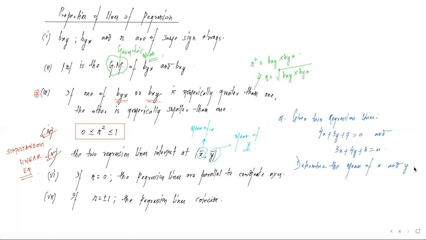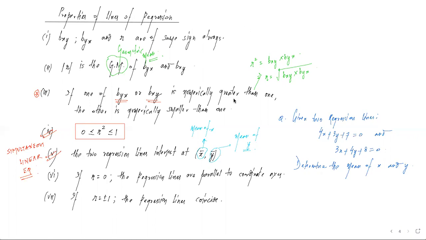We have been given two regression lines. One is 4x plus 3y plus 7 equal to 0. Another is 3x plus 4y plus 8 equal to 0. We have to find the mean of x and mean of y. So as I said, हम दोनों equations को simultaneously solve कर लेते हैं. And let us see what the values of x and y come out to be.